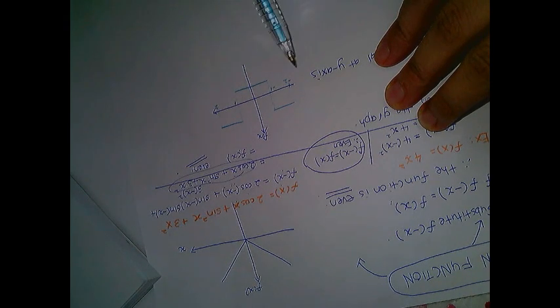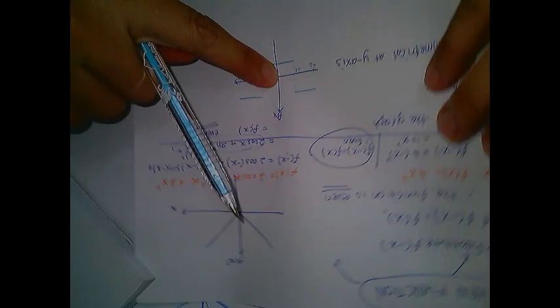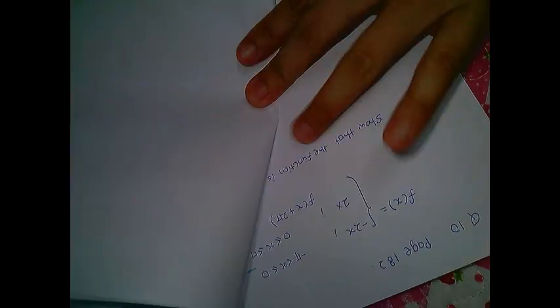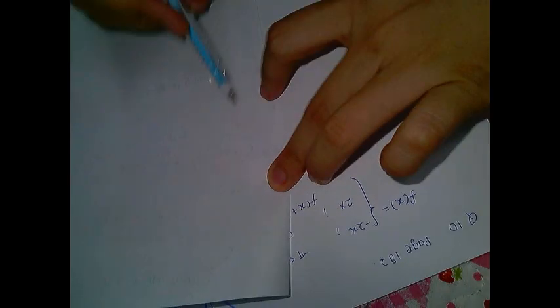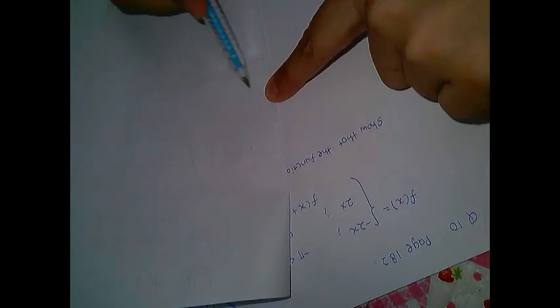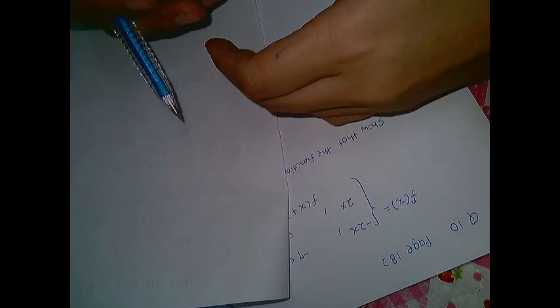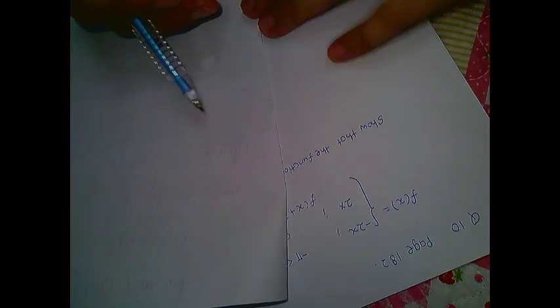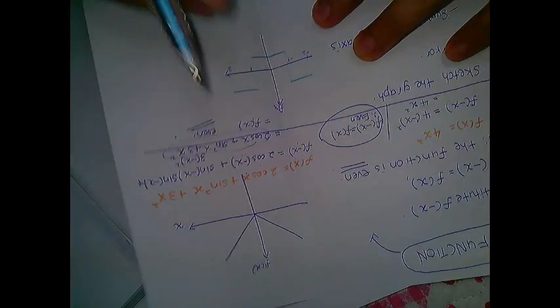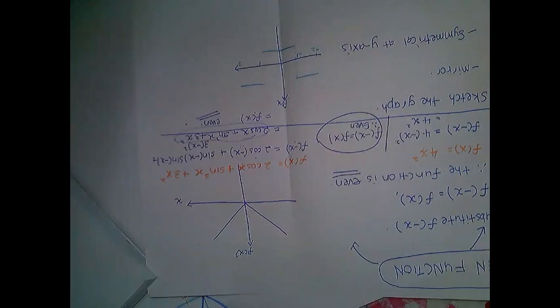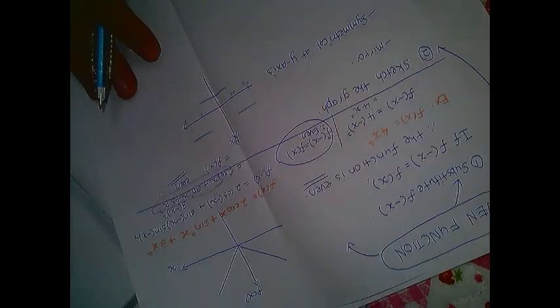So when I try to fold this one at the y-axis like this, imagine that I try to fold this one, and I find that the line sticks on each other. Okay, so it's just a mirror. So you try to fold, and the function is equal or the same to each other, for the positive and the negative side. So we can conclude that you have an even function.